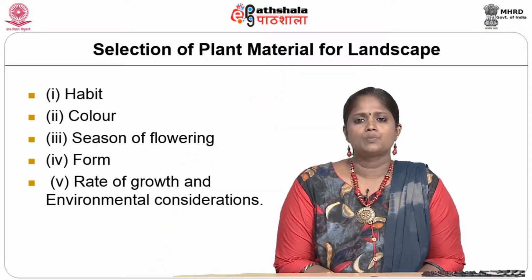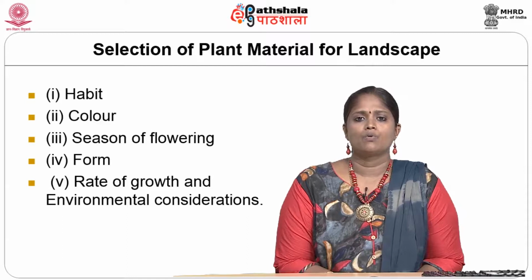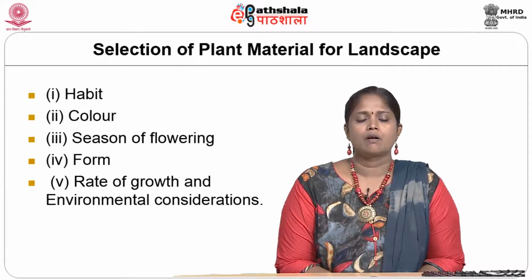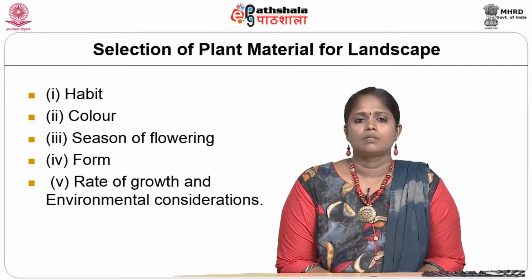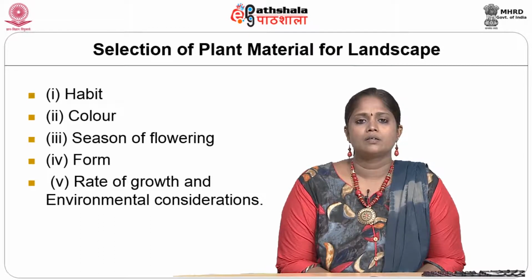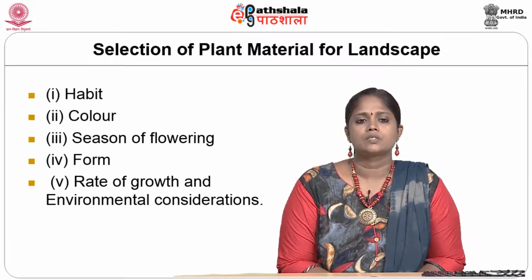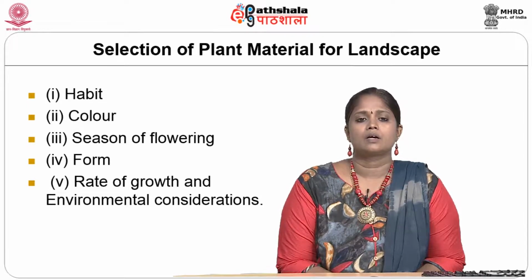Now, how to choose plant material for landscape? We know about trees, we know what is shrub and we know what is ground cover, climber or creeper. But how do we choose the appropriate plant material for a landscape? The first is that even plant material has a habit. It has a color and a season for flowering. It has its own form, rate of growth and environment considerations. The fifth is very important for urban design or urban areas.